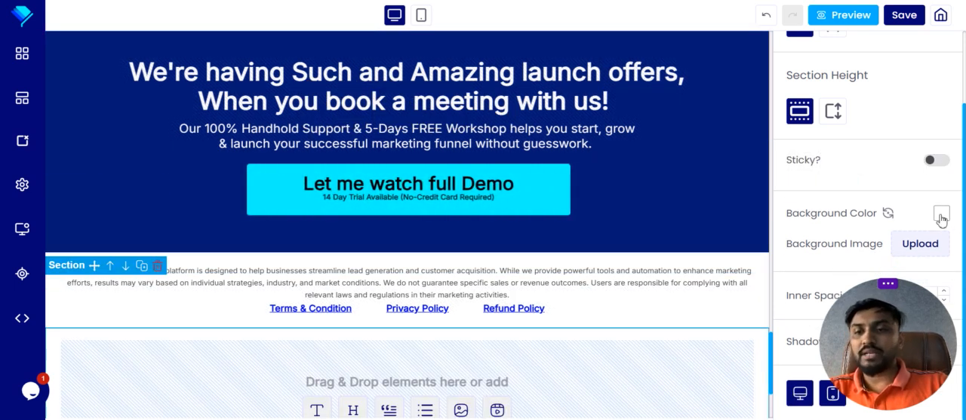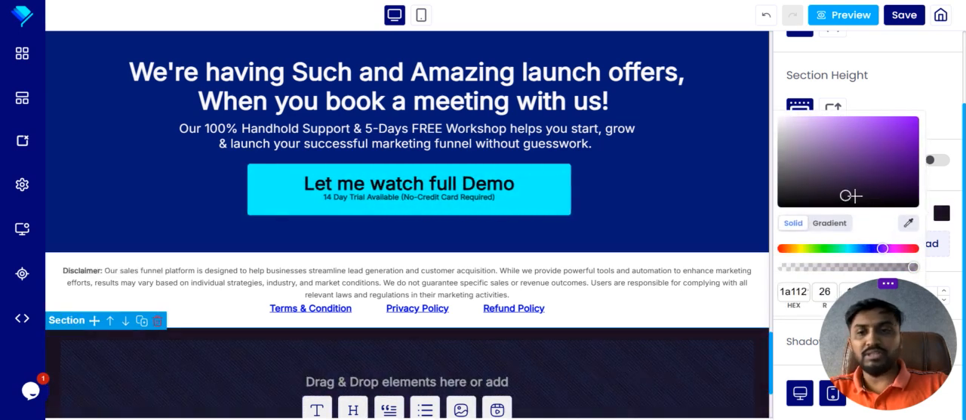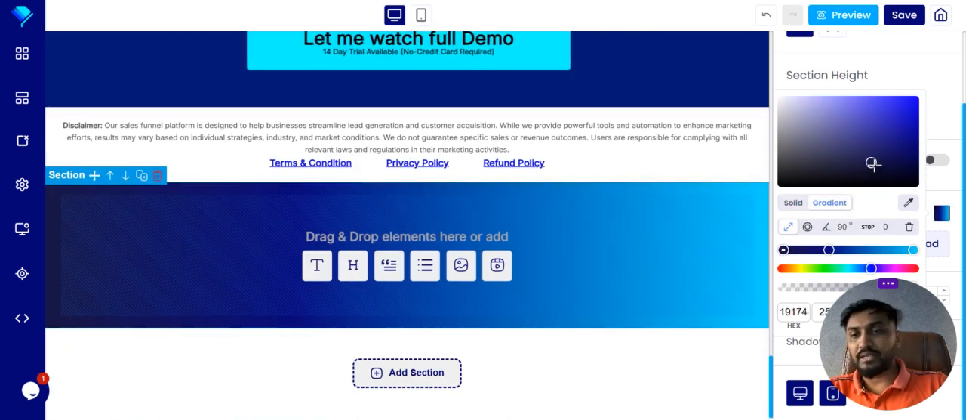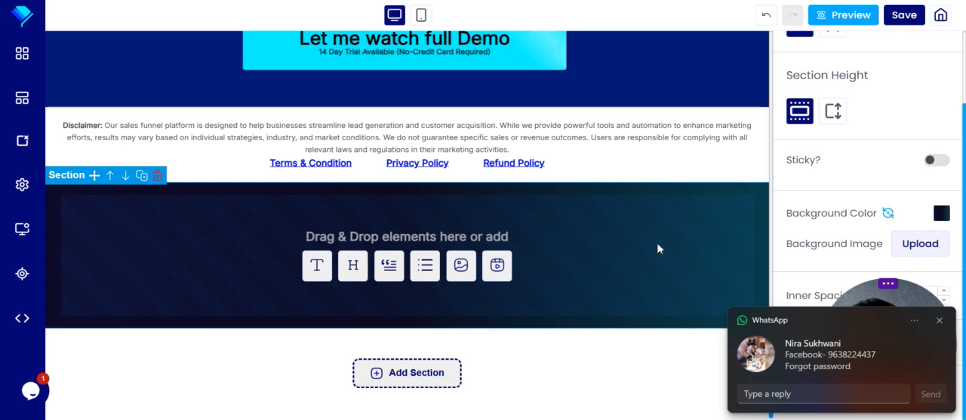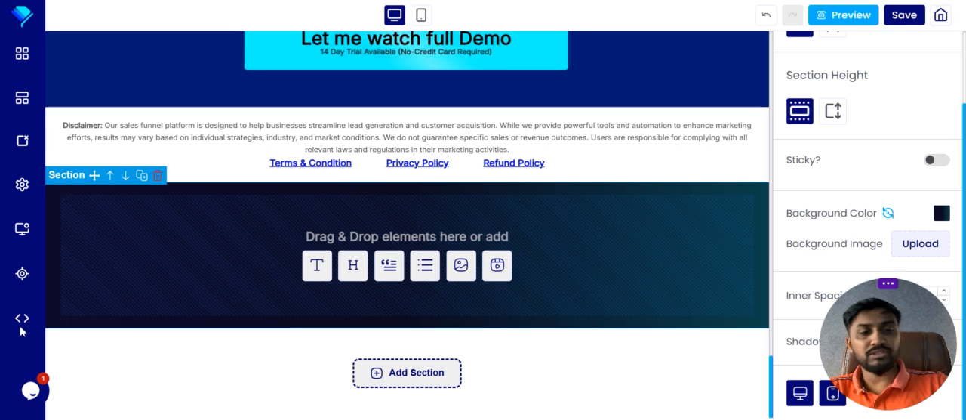Background color, if you want to change it, for example, you can see the background color is changing. Also, if you want to keep your background as a gradient, like this color and, for example, this color, so this is actually the background. If you want to set the background, you can set it like this.